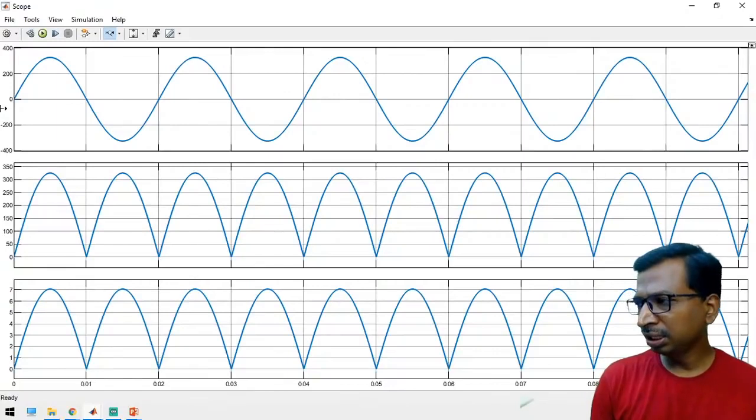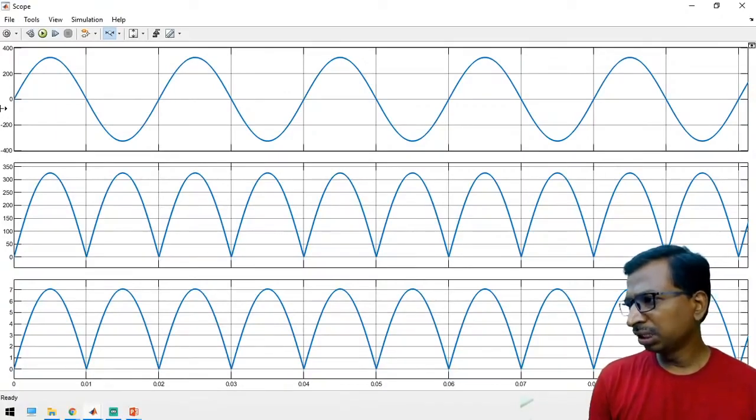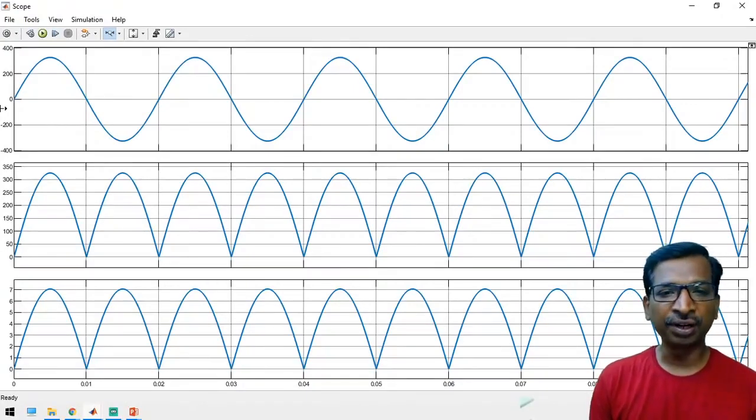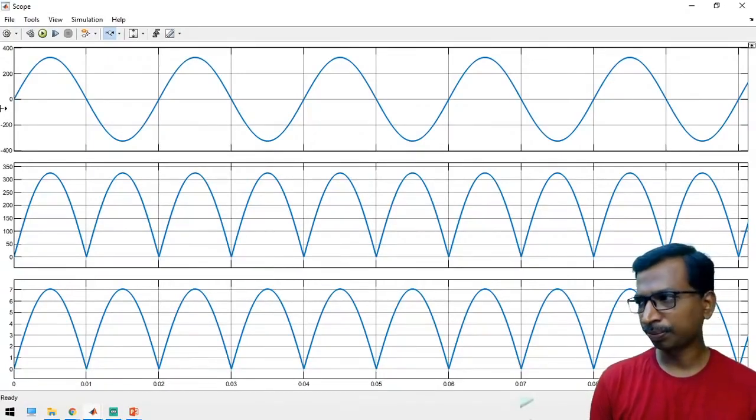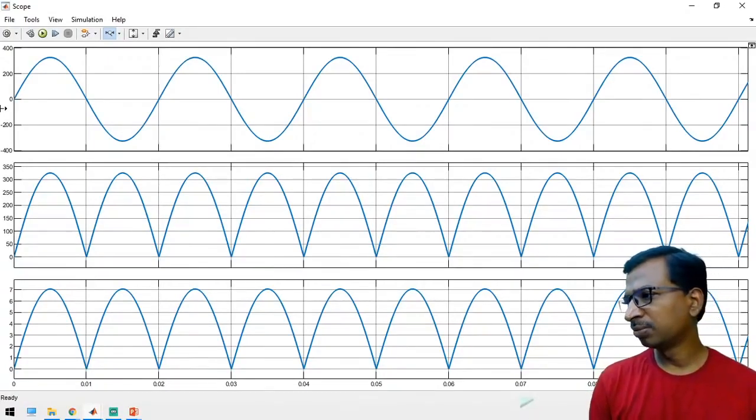Freewheeling diode: across the load you have to connect the freewheeling diode. Why are we using powergui there? Powergui is nothing but a similar kind of header file. In your C scripting, you add a header file, right? Similarly, since it's a power system block set, we have to add the powergui block.